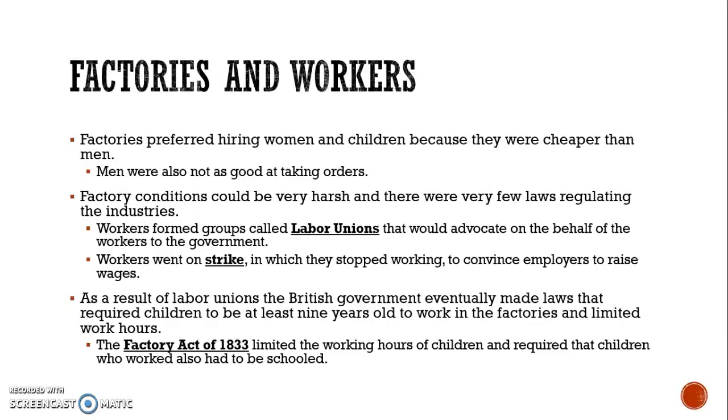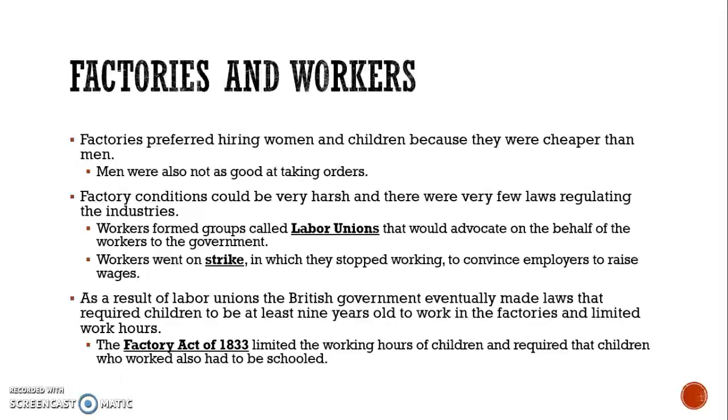Factories preferred hiring women and children because they were cheaper than men, and they also were much better at taking orders than men were. The factory conditions could be very harsh, though, and there were very few laws that regulated the industries. Workers started forming groups that they called labor unions that would advocate on behalf of the workers to the government. When the workers went on strike, in which they stopped working, they tried to convince the employers to raise wages and do other things that they thought would be beneficial to their workplace.